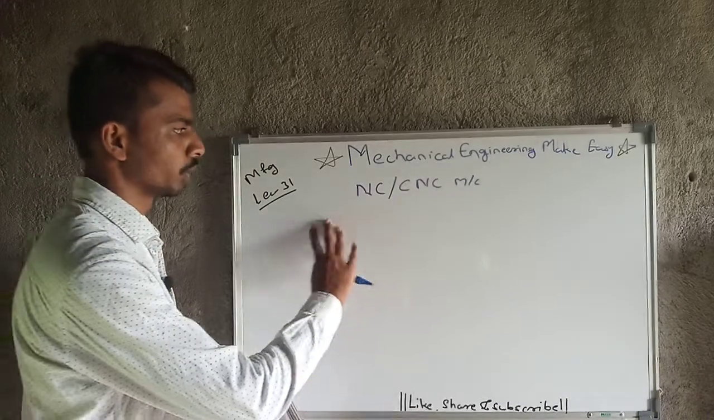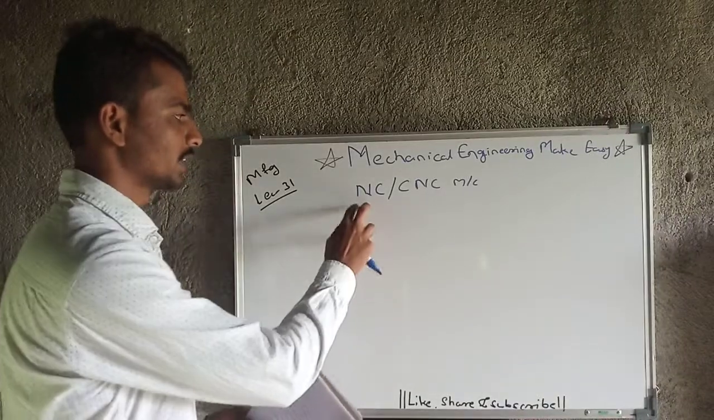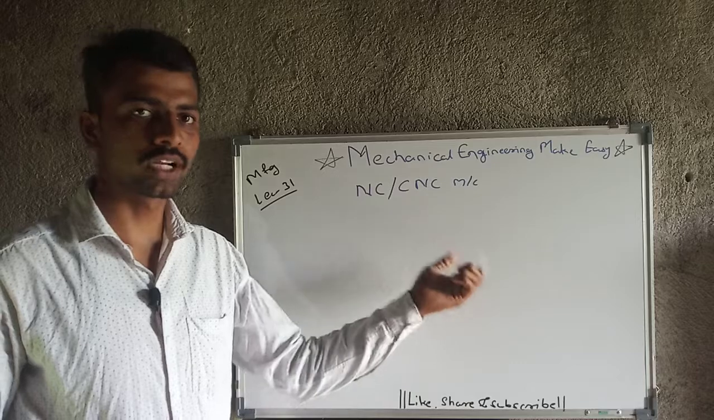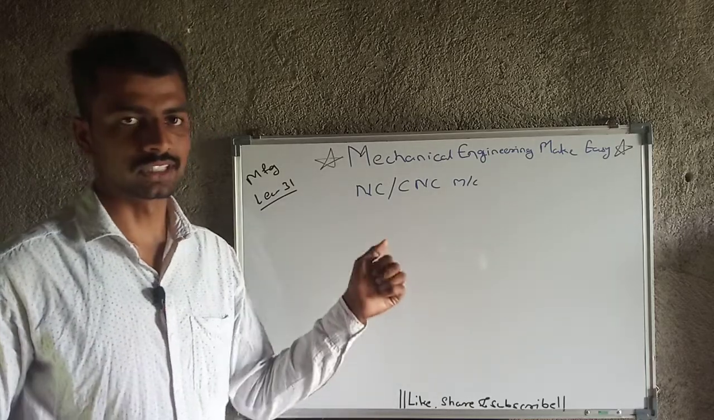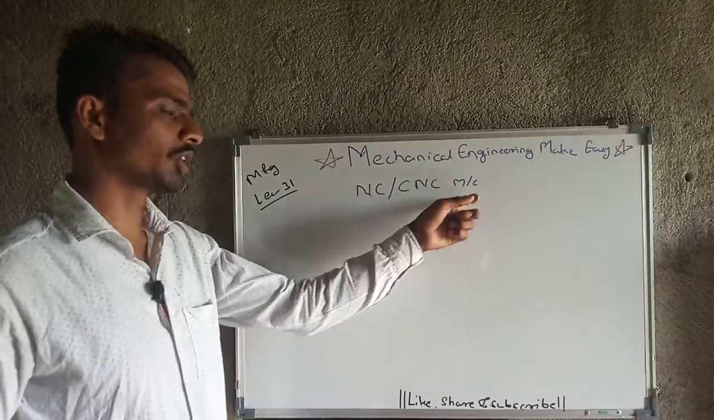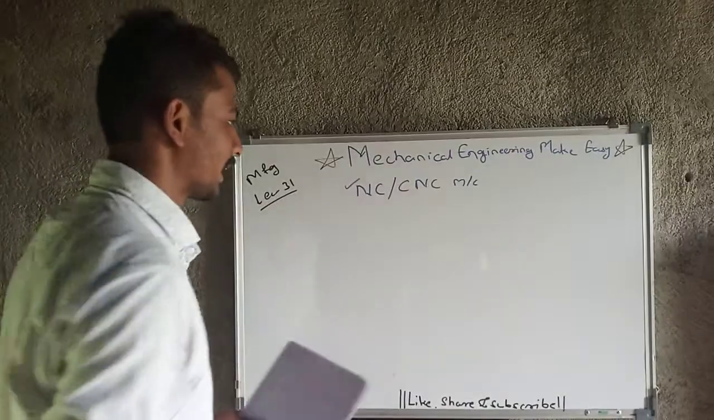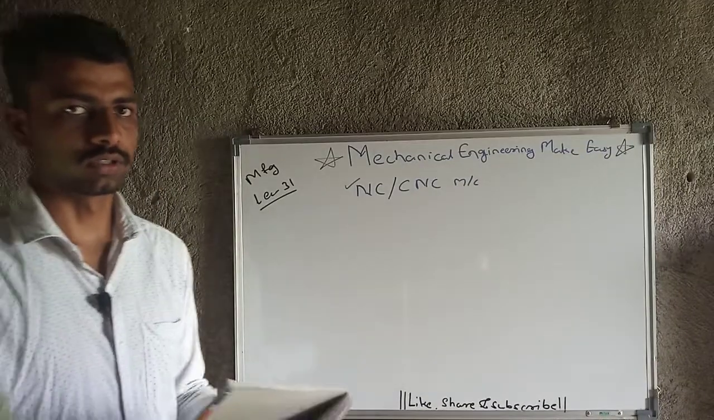Okay, so today we will move with the NC or CNC machine. What is NC? That is nothing but numerical control. What is CNC? That is computer numerical control. With the help of computer we are using the numerical control system, then that is nothing but computer numerical control machines. So this is NC or CNC machine which we use for our manufacturing.